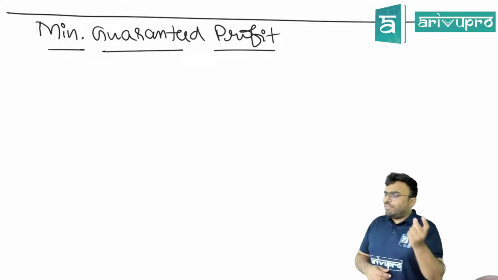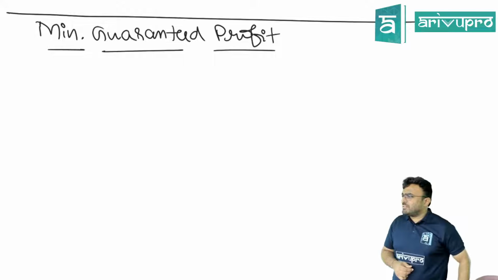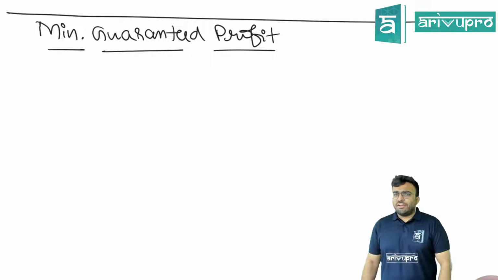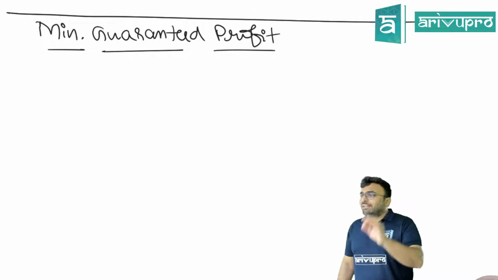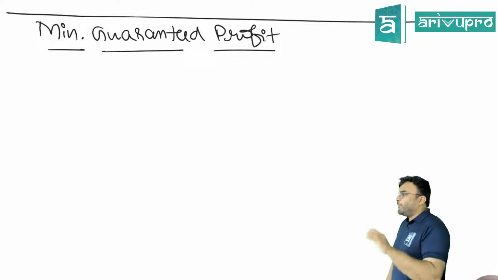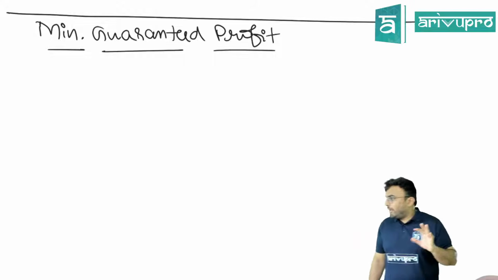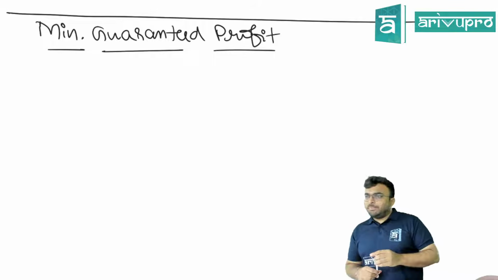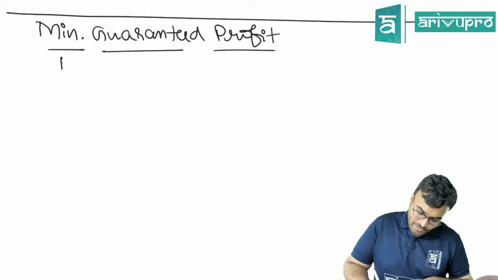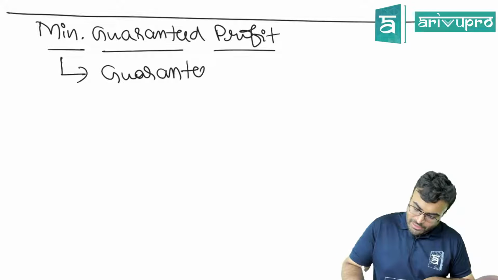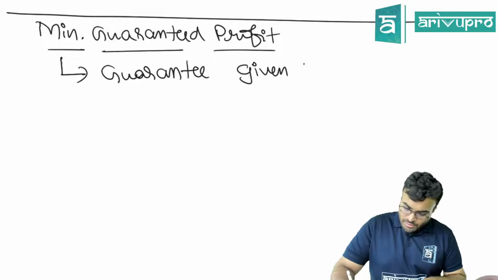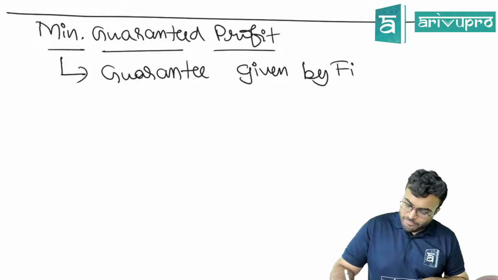So obviously, will that person be ready to bear the loss? No. Will that person agree with a small amount of profit? No. That person might tell that minimum I need to get this amount of profit every year. Are you getting this? This is minimum guaranteed profit. Now in minimum guaranteed profit, we have a couple of scenarios. First one, guarantee given by firm.